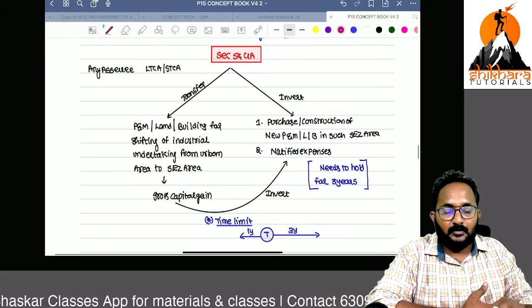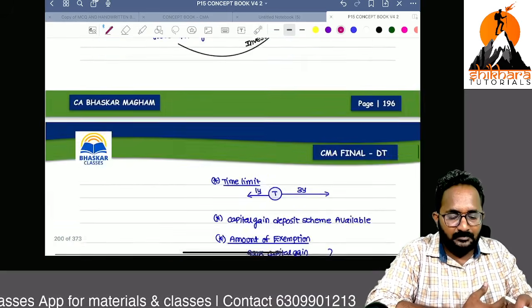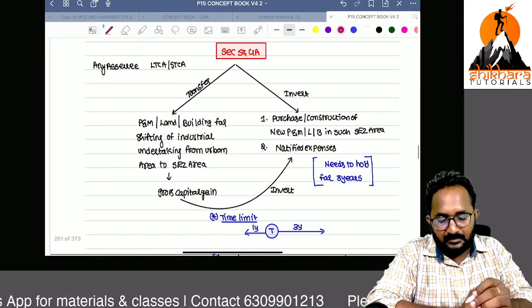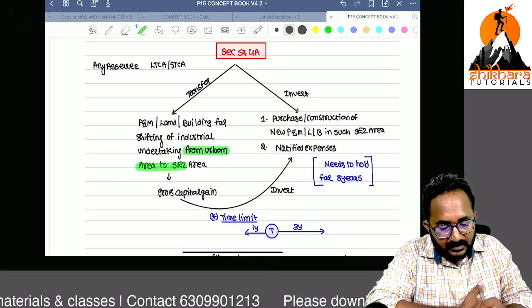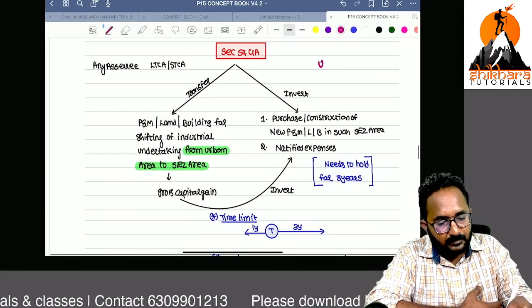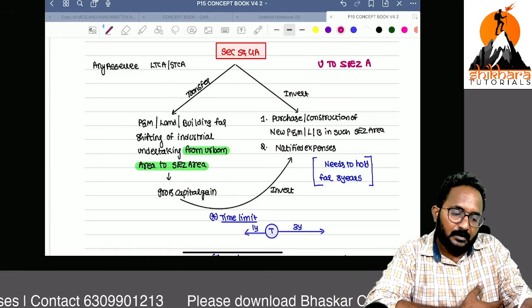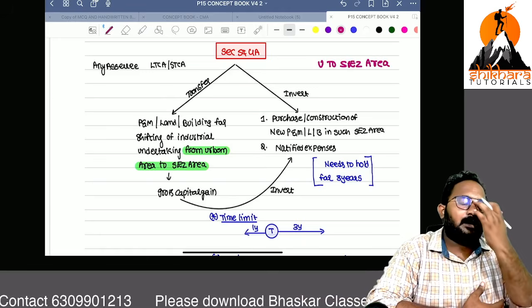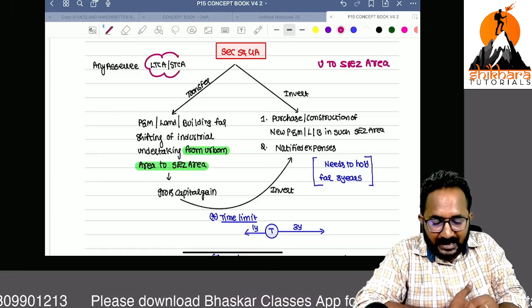54GA. Previously we were transferring the industrial undertaking from urban to rural. Now this is from an urban area to an SEZ area. Because of this shifting from the urban area to the SEZ area, we are transferring such a capital asset.